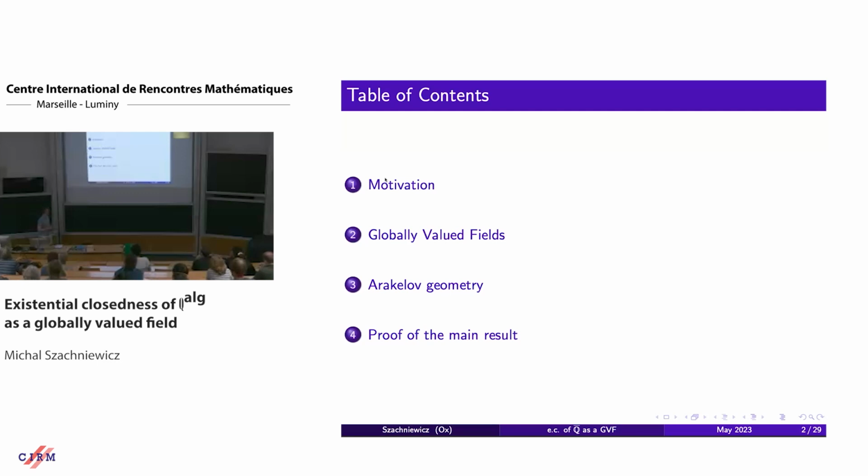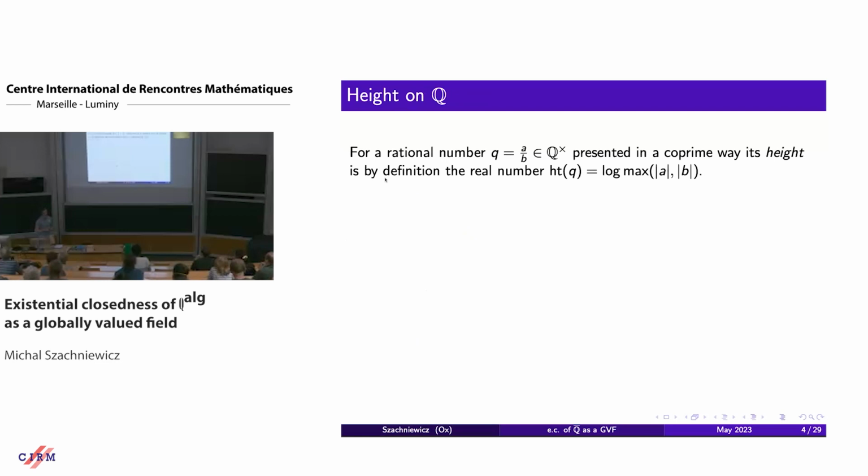Okay. So we'll start with some motivation, and then get into some other topics. I will recall some things that Woody mentioned yesterday. First of all, let me recall what the height of a rational number is. If q is a divided by b written in a coprime way, then the height of q is just the logarithm of the maximum of the absolute values of a and b. So it's just a simple way of measuring the complexity of a rational number.